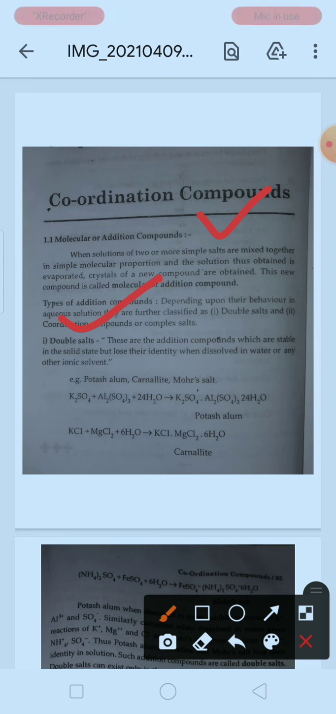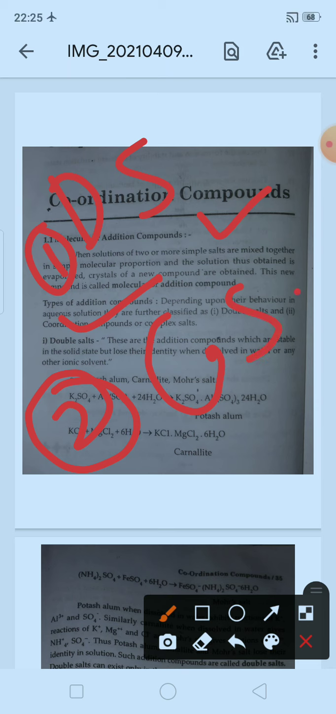That is, double salts are the first category and the second is complex salts. Now first we will see what double salts are. When we say double salts, you can check the examples here. Double salts are addition compounds.